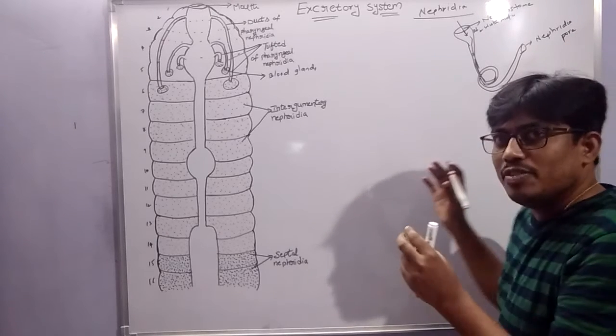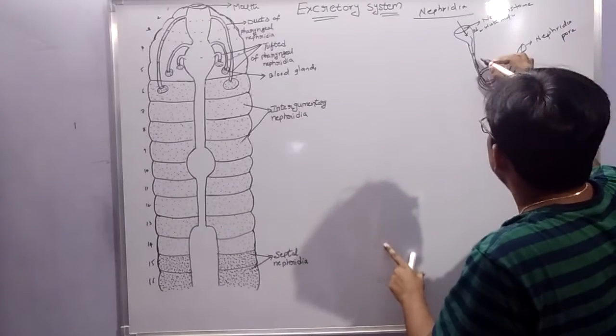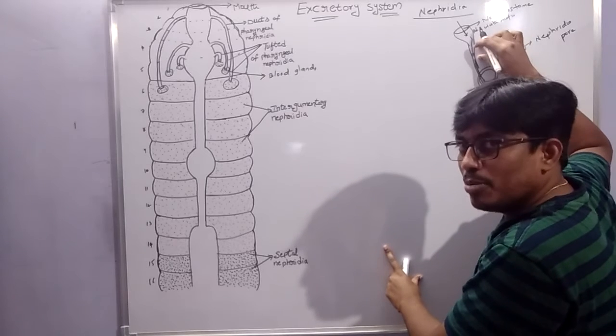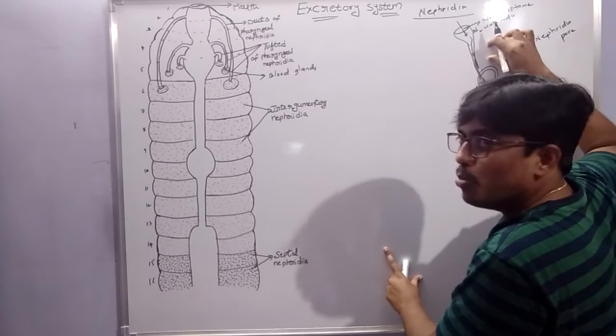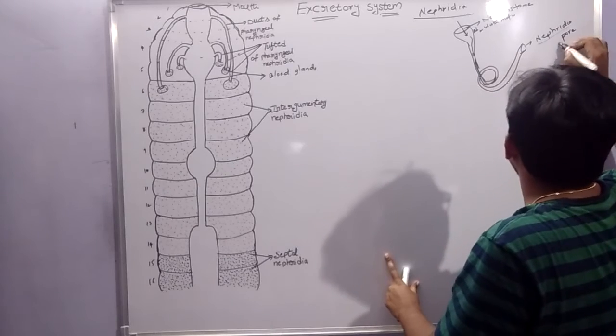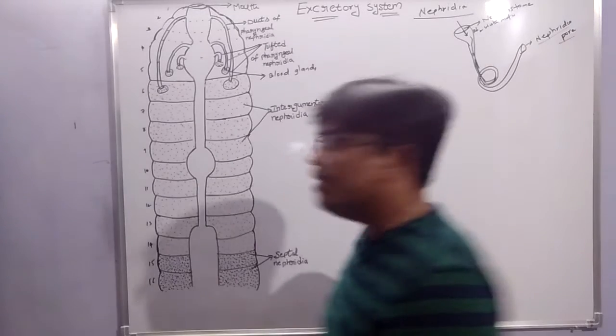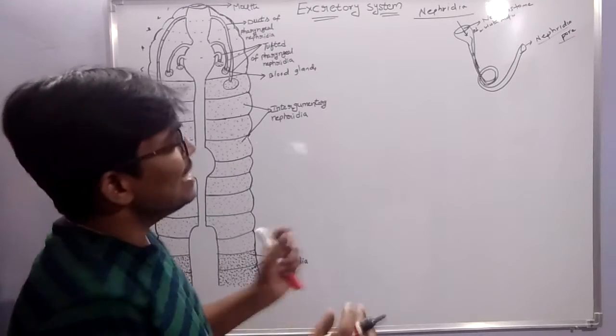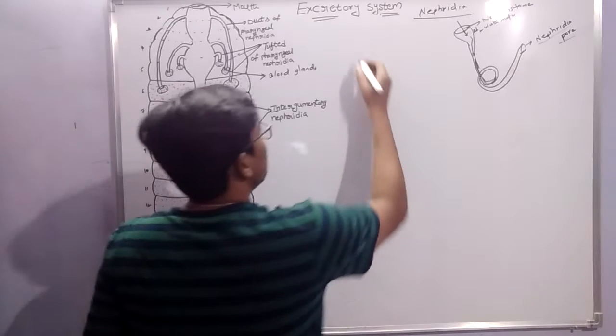Some of the nitrogen waste material is observed on the inner side of the body wall. The remaining waste material is eliminated through the nephridiophore. Now, the excretory system is of three types.